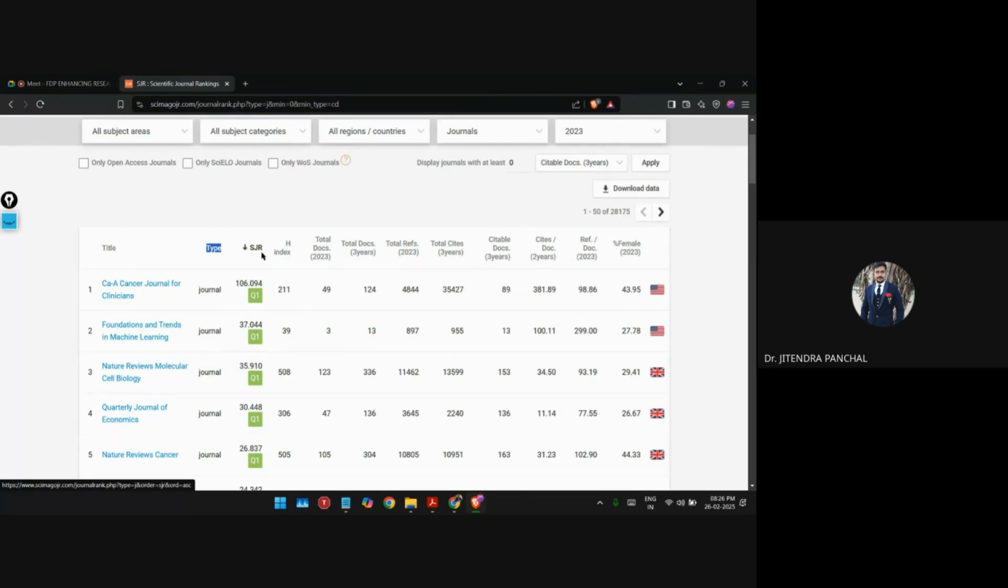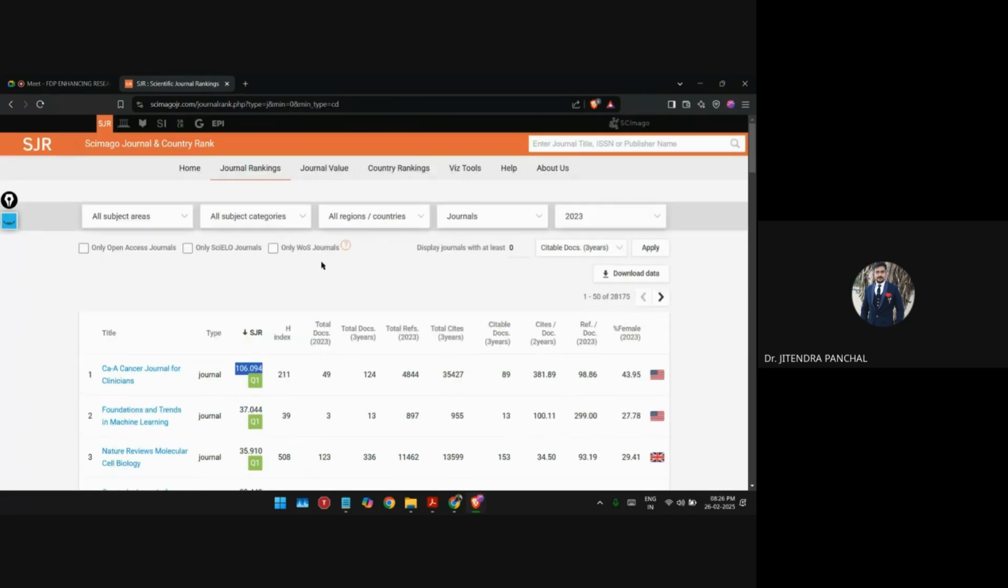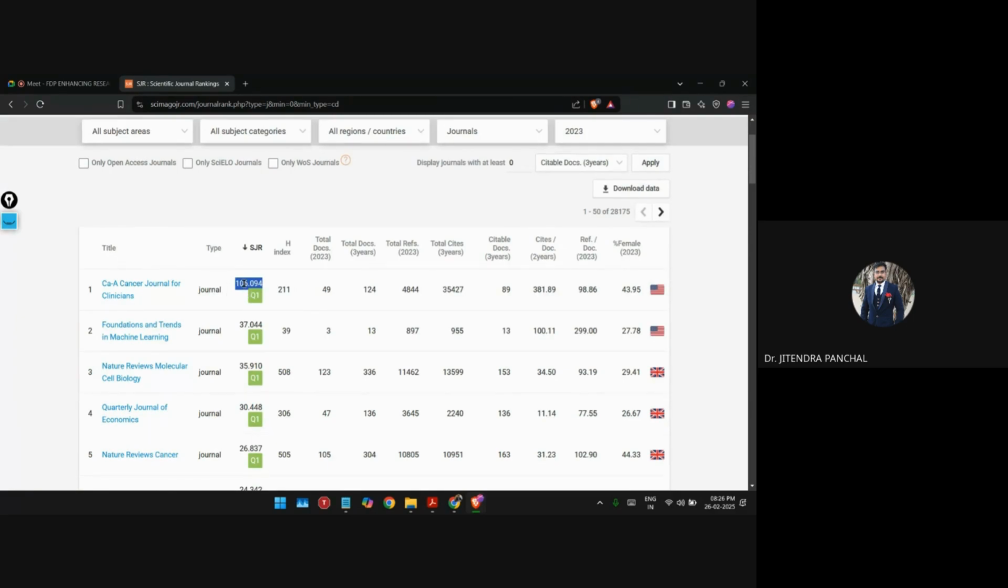Based on this rank, there is some calculation behind it. How to calculate it is mentioned somewhere in this portal, so you can search later on. I'm not going into much detail in this because it is not much important. There is some calculation behind this, and based on this calculation and this score, they decide whether this is Q1, Q2, Q3 or Q4.